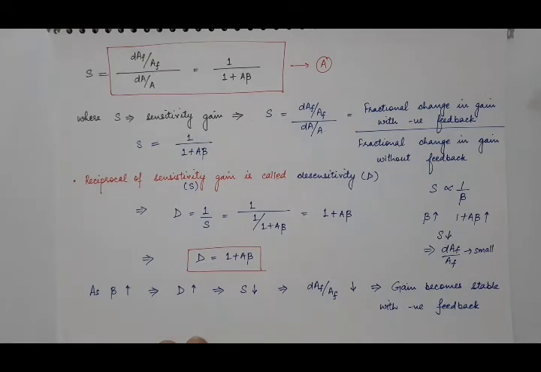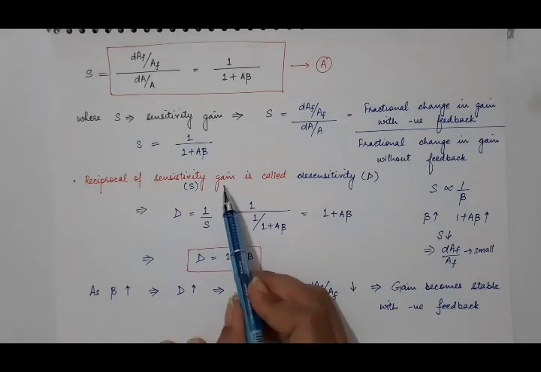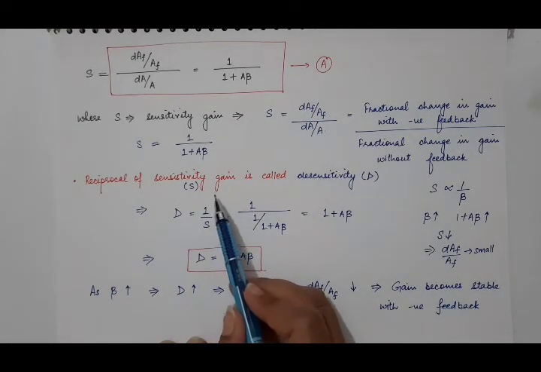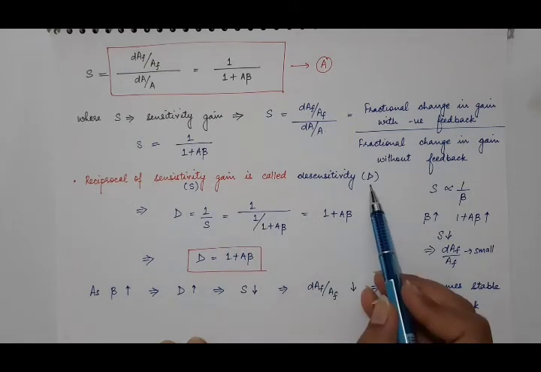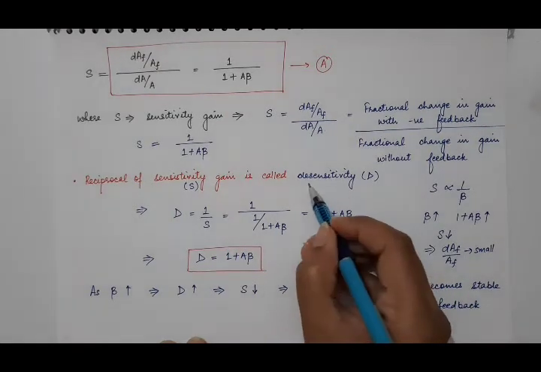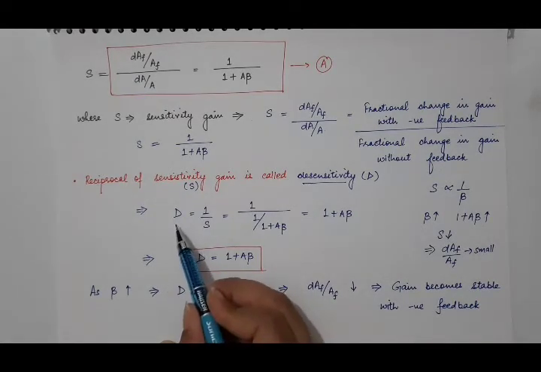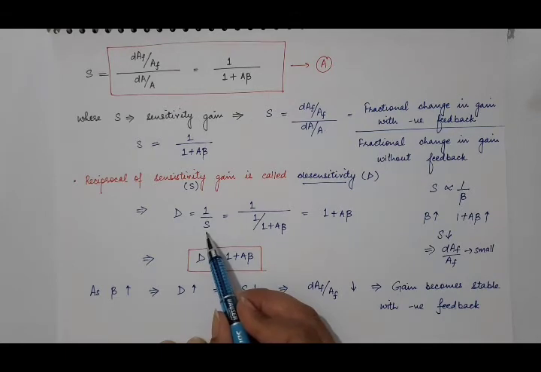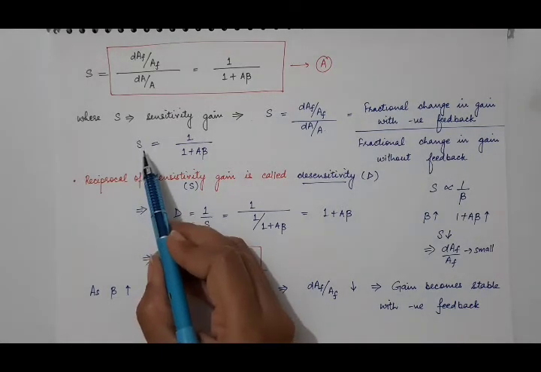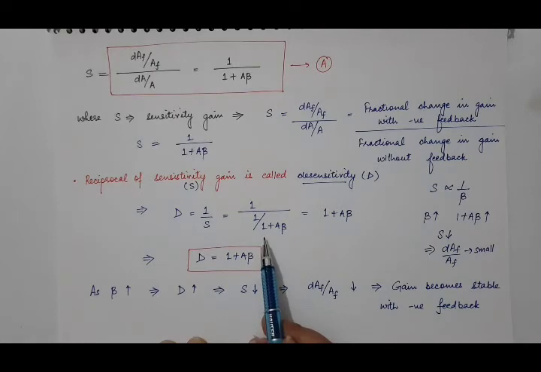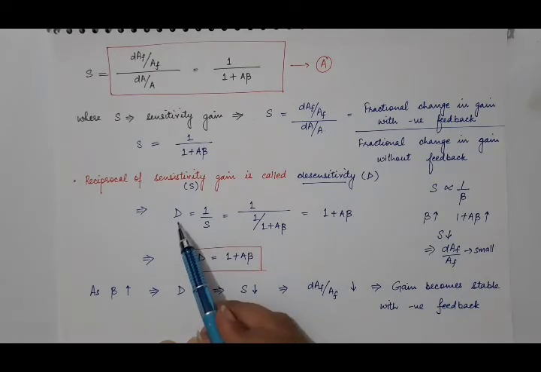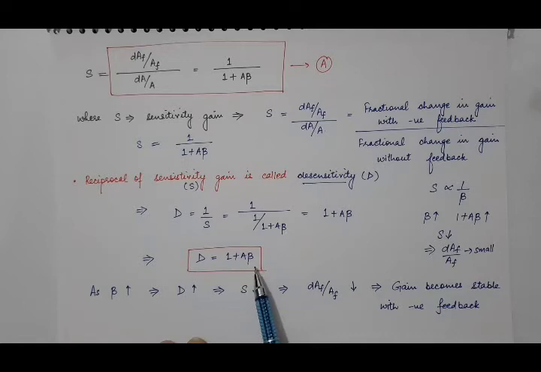And there is one more term to this, that is the reciprocal of this sensitivity gain. The reciprocal of this sensitivity gain is denoted by D and it is known as desensitivity. And what will be this desensitivity? It is the reciprocal of sensitivity, that is S, and this S we have derived is equal to 1 upon 1 plus A beta. It means this desensitivity will be equal to 1 plus A beta. So here also this desensitivity is directly proportional to beta.